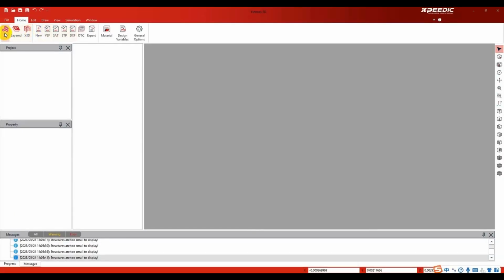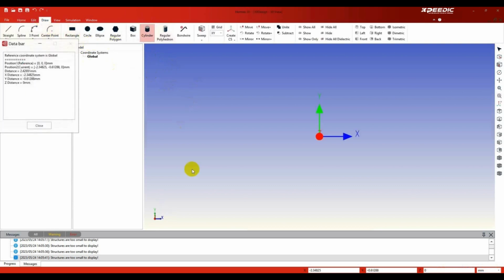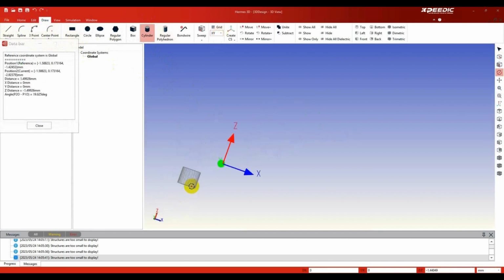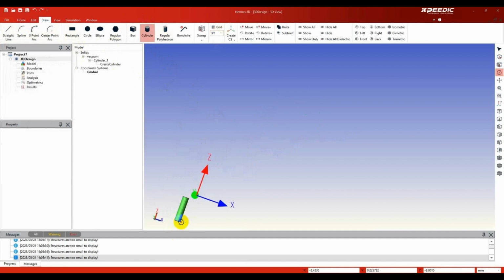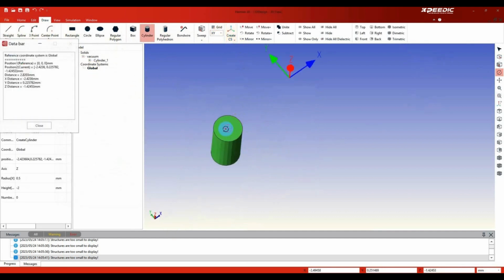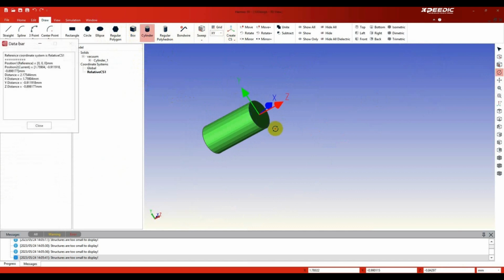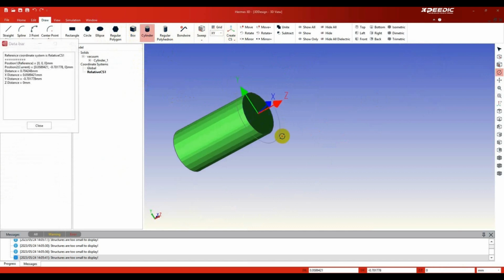Click 3D under Home to enter the 3D editing interface, then click New to create a new project. Click Draw, select Cylinder and draw on the interface. Click Create CS to create a local coordinate system. Next, click Cylinder to create the second and third cylinders and edit the heights.